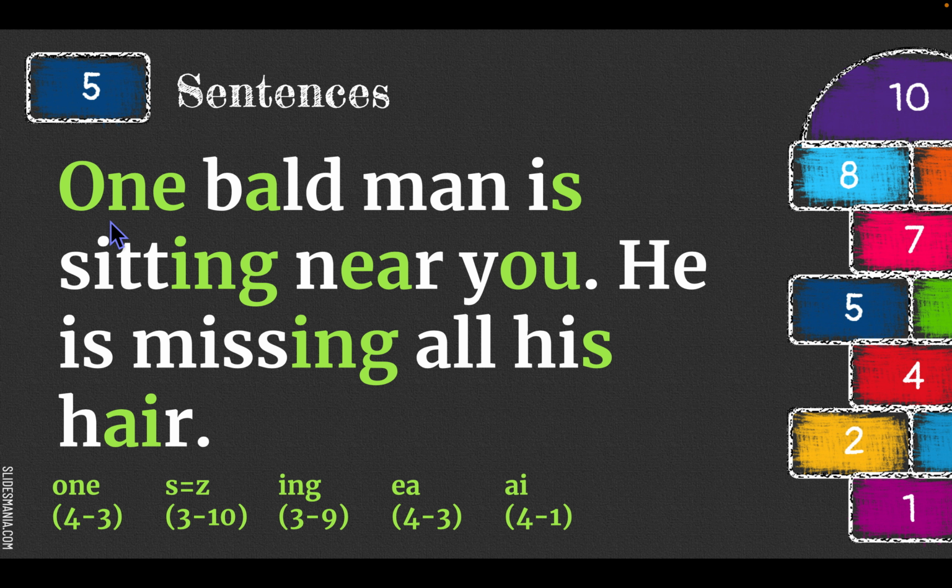The sight word one was covered in this lesson. One bald man is sitting near you. He, if a word is short and ends in a vowel, we try the vowel's long sound first. He is missing all his hair.